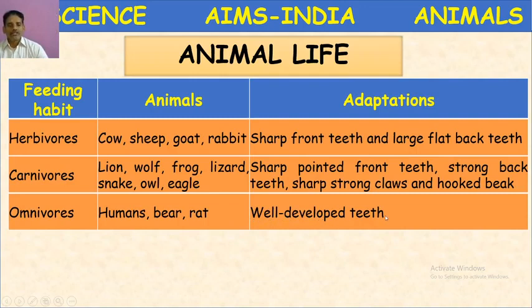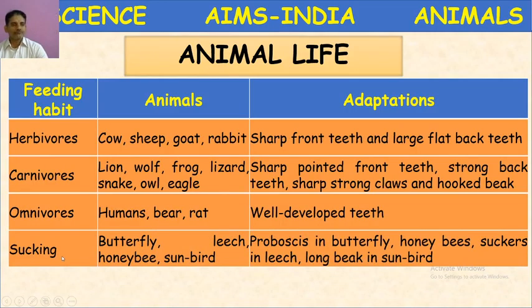So they possess well developed teeth. Omnivores like human beings, bear, and rat possess well developed teeth which help them to cut and chew the food materials.